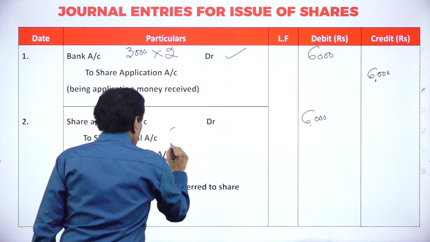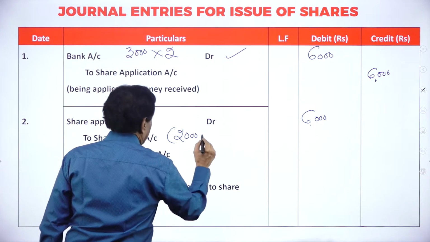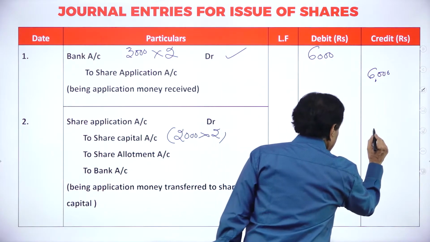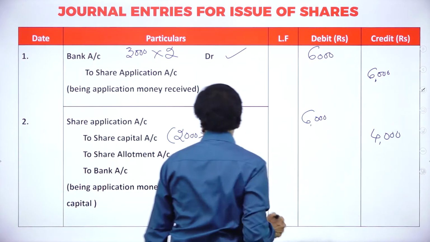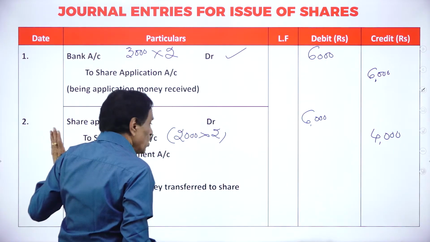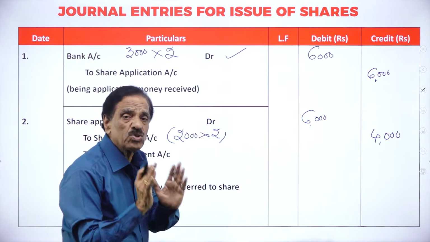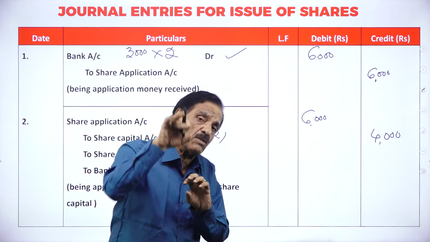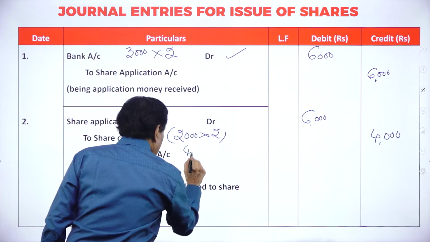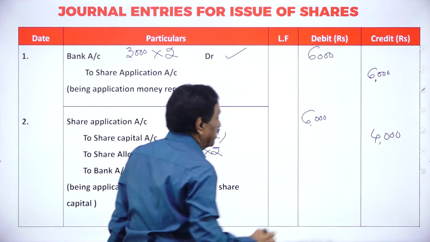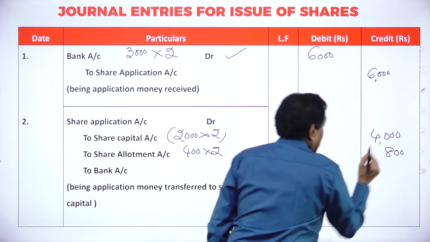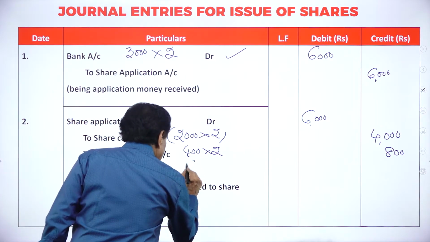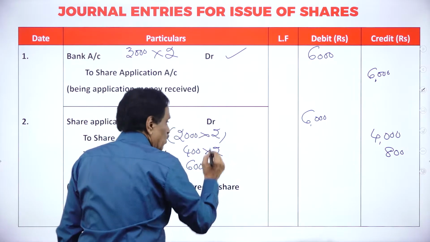Actually, you require 2,000 applications. What's your share? 2,000 shares. What's your application fee? 2. We require only 4,000. Share application account debit, to share capital account, only 4,000 we require. How much excess is there? So 600 is rejected. How much still do you have? 400 adjusted to allotment. 400 into 2, 800. This is adjusted to allotment account. How much application rejected? 600. 600 into 2, 1,200.